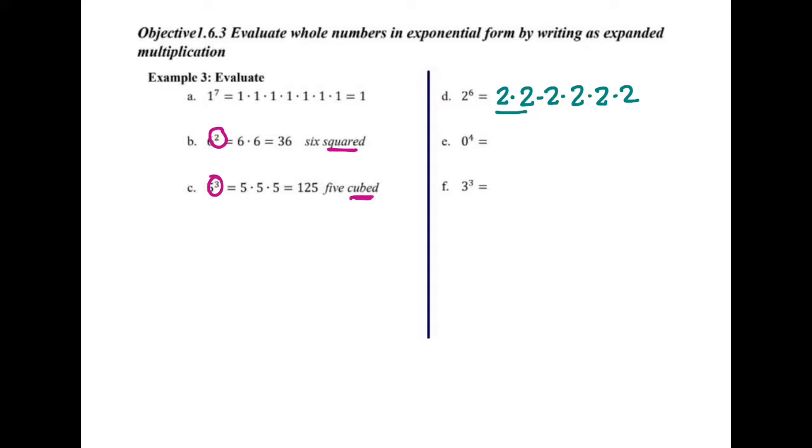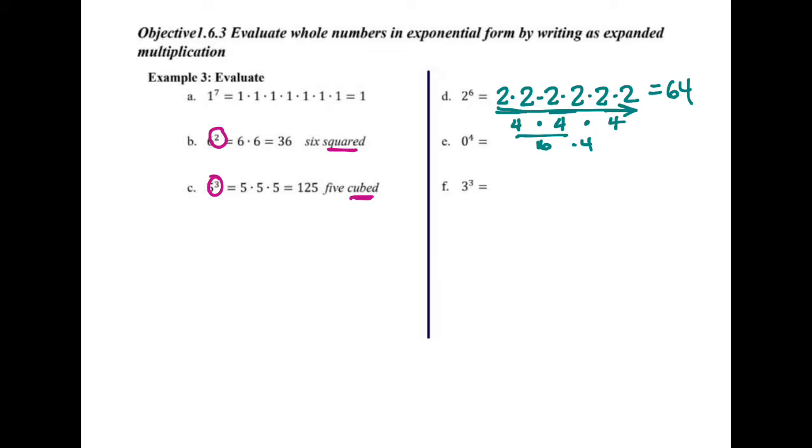So let's group them up. 2 times 2 is 4, and another 2 times 2 is 4. Okay, 4 times 4 is 16, and 16 times 4, maybe that one's even harder to do. Maybe you want to just go straight across in your head. It doesn't matter, but the answer is 64.